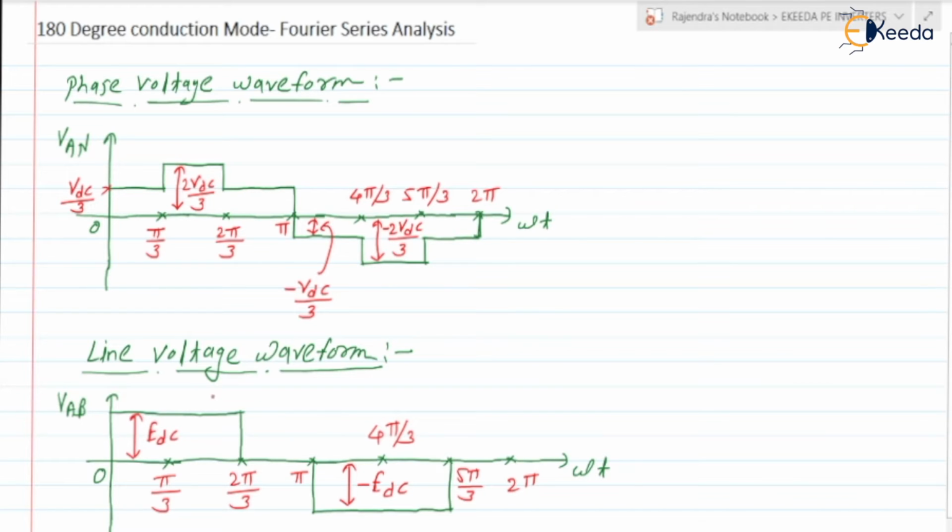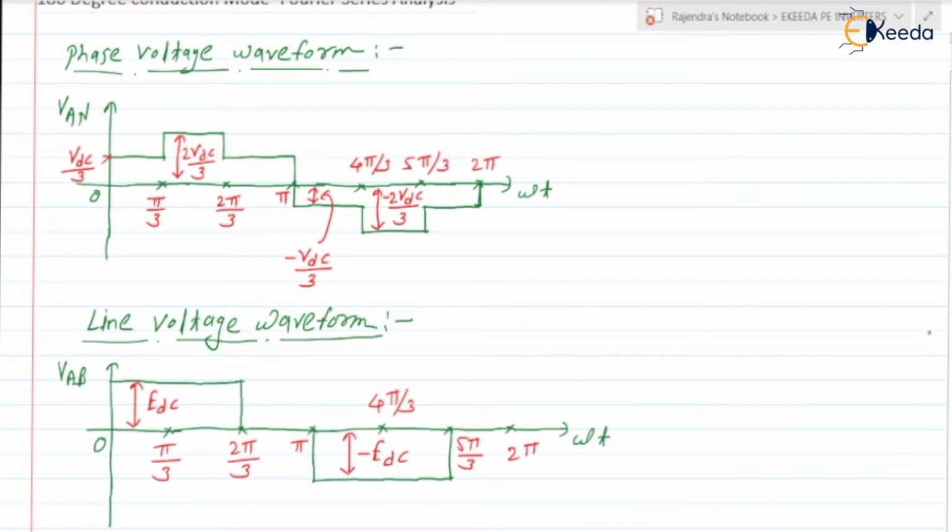We have already done the Fourier series analysis of this type of waveform, the quasi square wave. This line voltage waveform is similar to the single pulse modulated V0 waveform. The only difference is that the line voltage waveform VAB is advanced by pi by 3 radian, that is 60 degree. Are you getting the point? So what is delta here? Delta is equal to 120 degree.